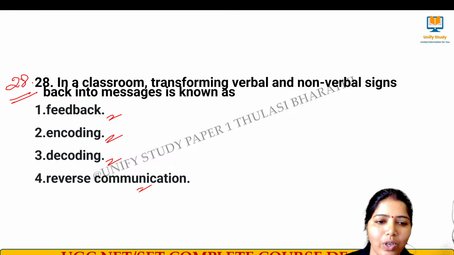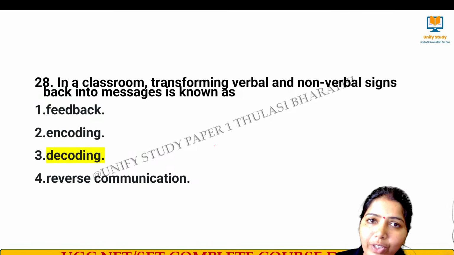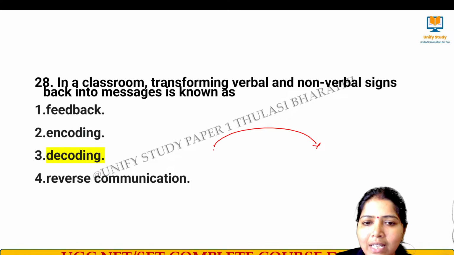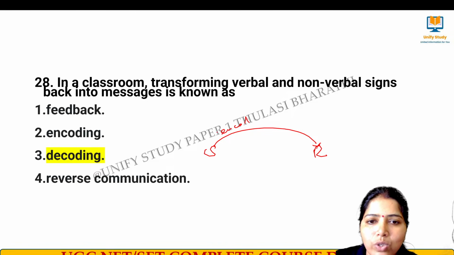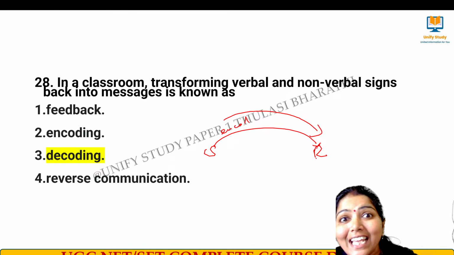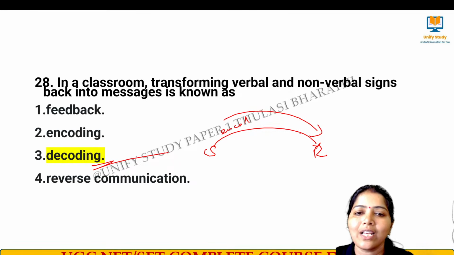The right answer for this question is option number 3. It's called decoding. Whenever we do classroom communication, when I speak something, it reaches the receiver; there is a sender and a receiver. I encode the message and then send it to the receiver. So the transforming of verbal and non-verbal signs back into messages: when I send that message, it will be decoded, and that is called decoding. Whatever verbal and non-verbal signs I use will now be turned back into messages.